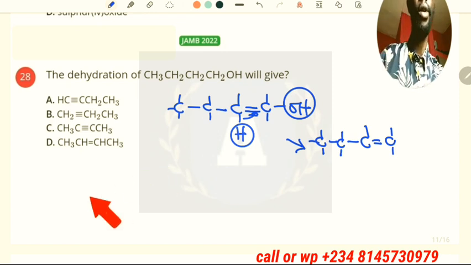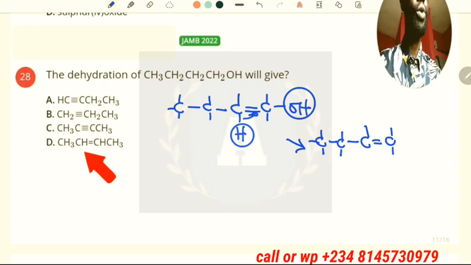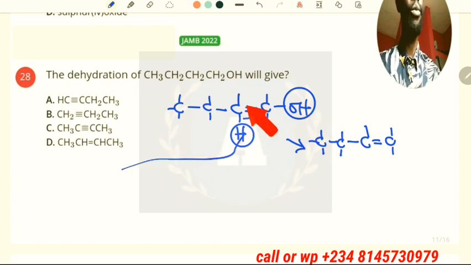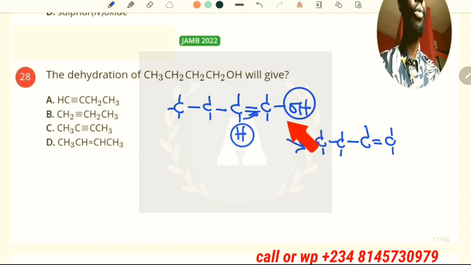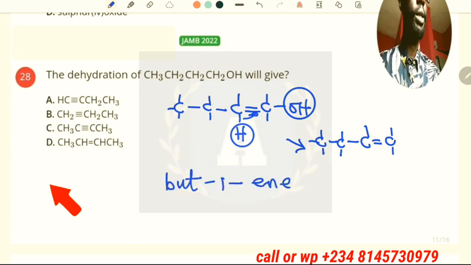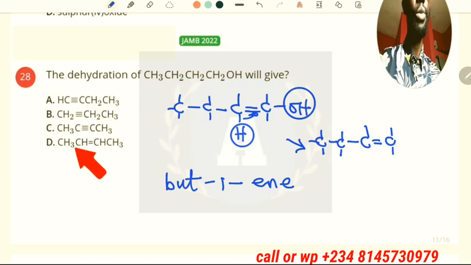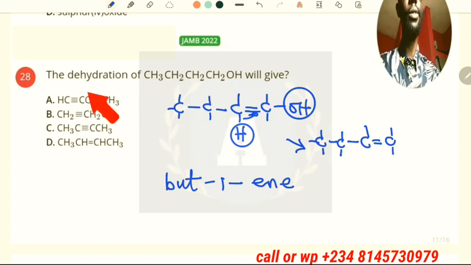So we don't have the correct option here. This is but-2-ene. You can't form but-2-ene except the functional group is on carbon 2. If it is on carbon 2, it can form but-1-ene and but-2-ene. It will form 2 products, but but-2-ene can never be the answer here. So rather the answer to that question is but-1-ene. So you have to be careful for questions like this. You might probably leave the answer, or if you have to choose, you can go for option D, which is the best answer, because these ones are alkynes.